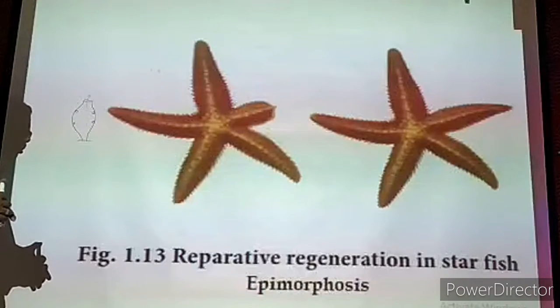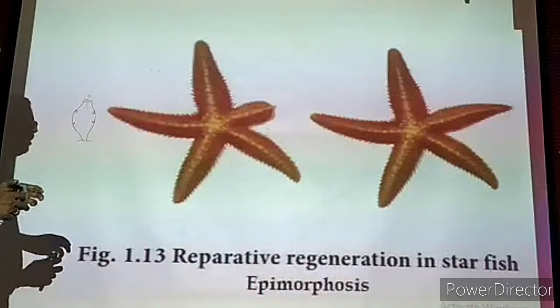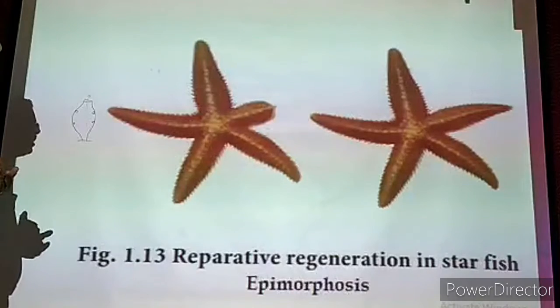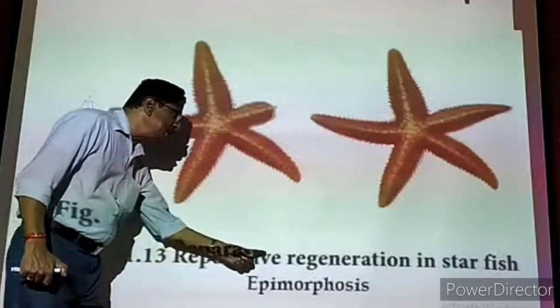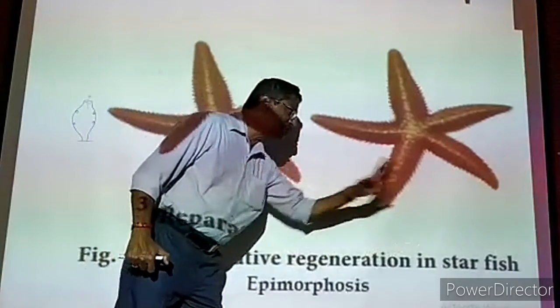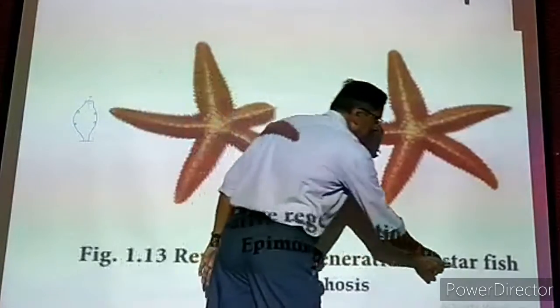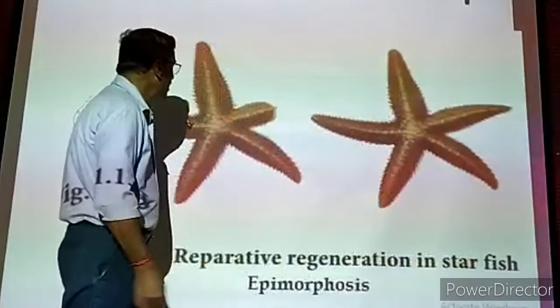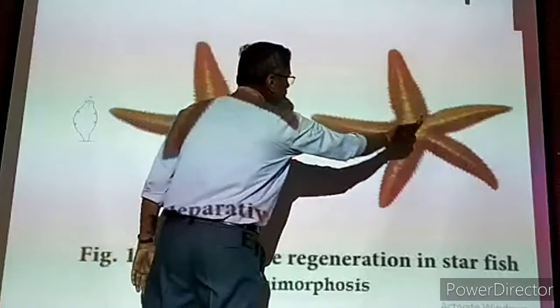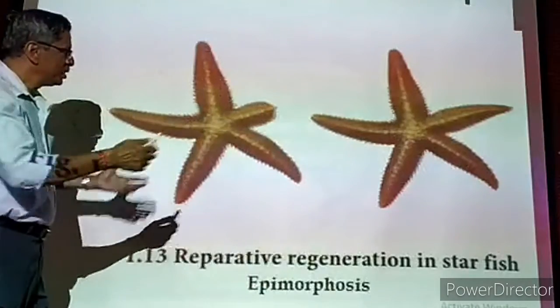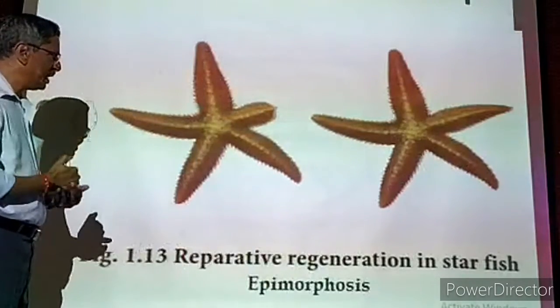The next we are going to see the power of regeneration. Now this is reparative regeneration in starfish. Starfish we know very well, in the seashore, in the seas it is living. Now this is a star shape. 5 arms will be present, so that we are calling it a star shape. It is very common everywhere. In all seashores we can find it.